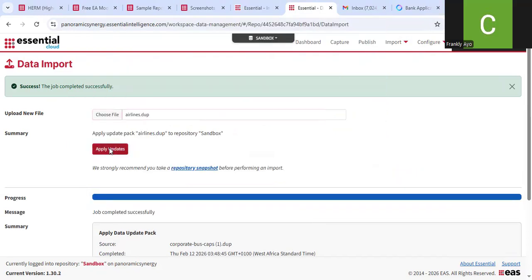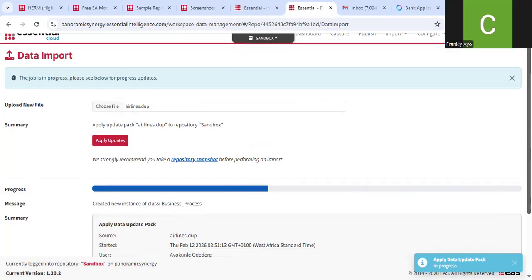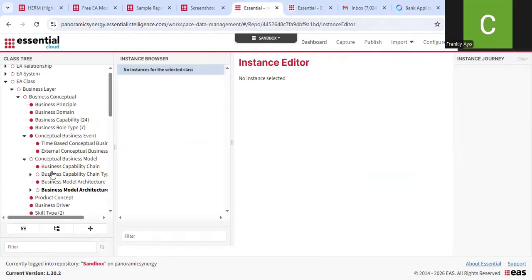And I click on apply updates. And that's basically it. So it's loading, it's being added to our repository. So it's creating different business processes. Initially, it was business capability models that we added, but now we are creating actual process models.